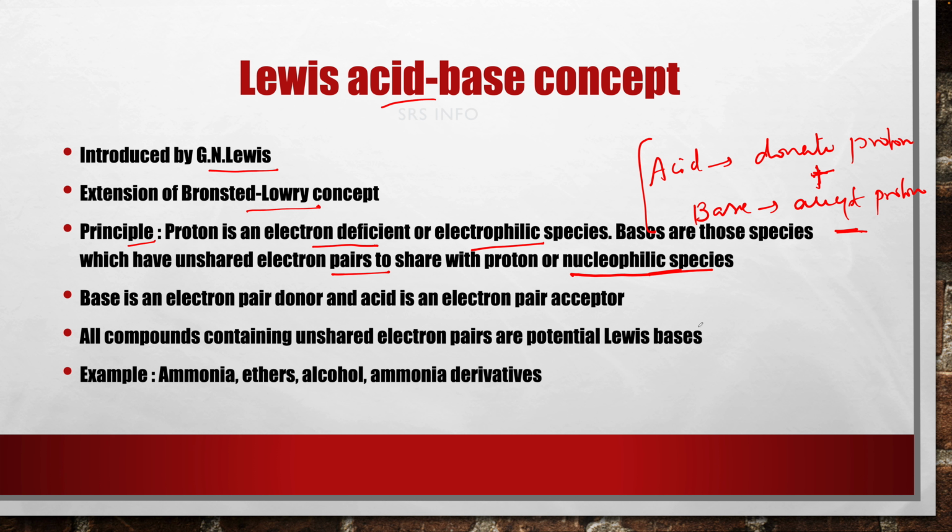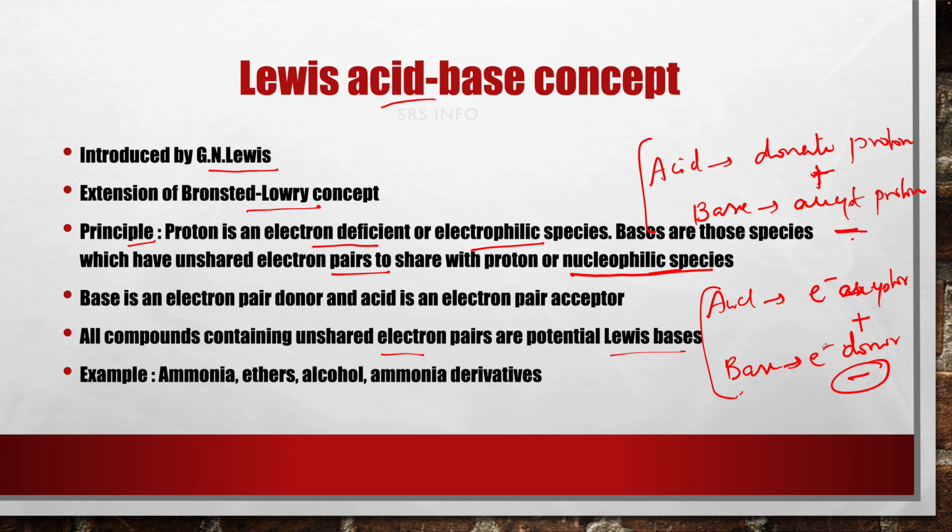So according to Lewis concept, base is an electron pair donor. This Lewis acid-base concept is defined on the basis of electron donation and electron acceptance, and Bronsted-Lowry concept defines acid and base on the basis of proton donation and proton acceptance. I hope you cleared the concept now. Acid is an electron pair acceptor, and base means electron pair donor. And all compounds containing unshared electron pairs are potential Lewis bases. All those compounds containing unpaired electrons are Lewis bases.